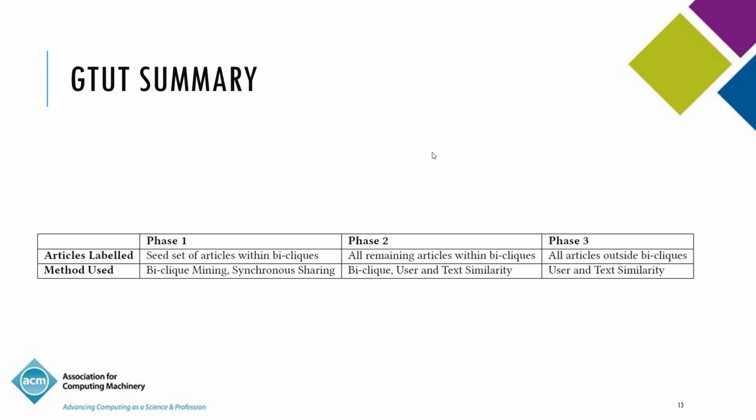So just to summarize, across these phases, we are progressively increasing the set of articles labeled. We first start with the seed set, then all the remaining articles within biclicks, and all the articles outside biclicks as well.